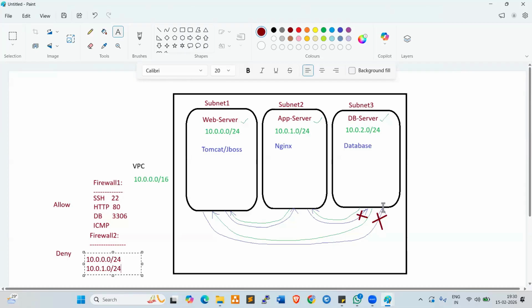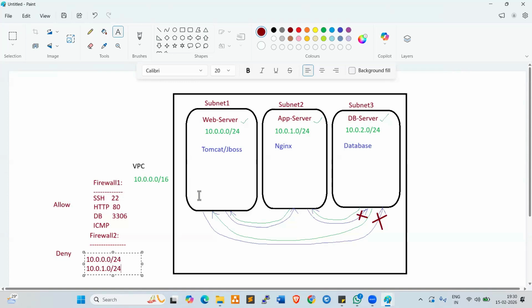So incoming traffic only. Outgoing traffic, DB server to app server, DB server to web server, we can communicate. Outgoing traffic is okay. Incoming traffic should be restricted.